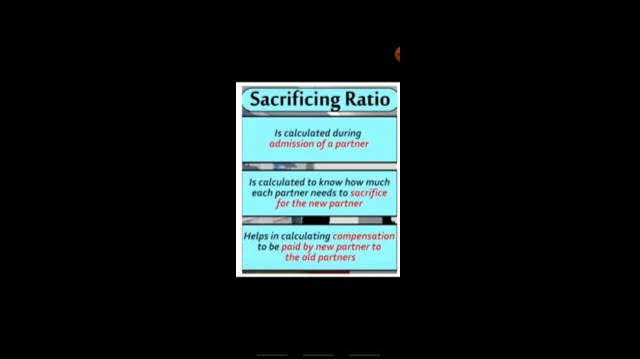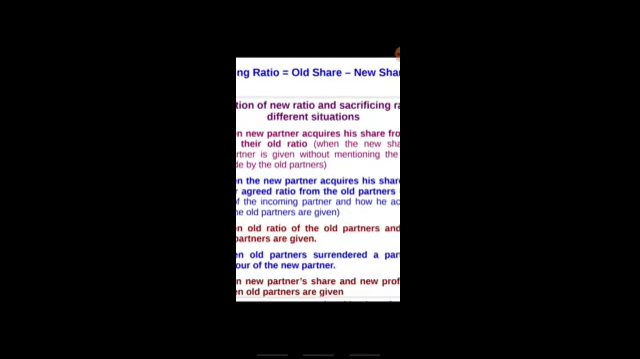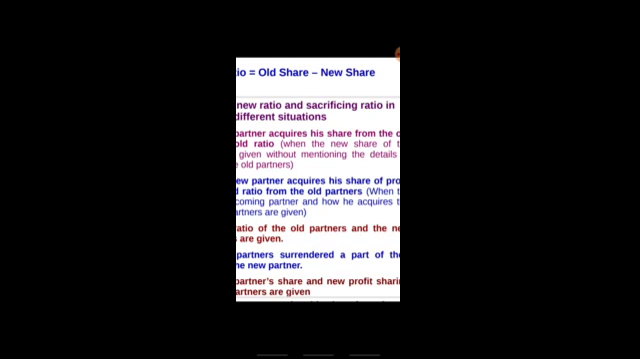It helps in calculating the compensation to be paid by the new partner to the old partners. Now when he brings in the goodwill, that goodwill will be divided among the prevailing partners, and that is the compensation paid by the new partner. Now the sacrificing ratio will be calculated by this method, that is old ratio minus new ratio. When the new partner is admitted, the old share will be taken into consideration and the new share will be deducted from the old share.